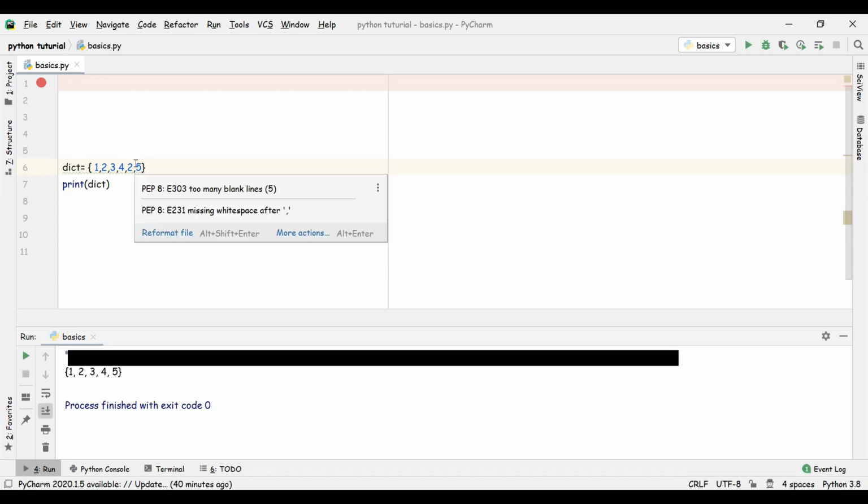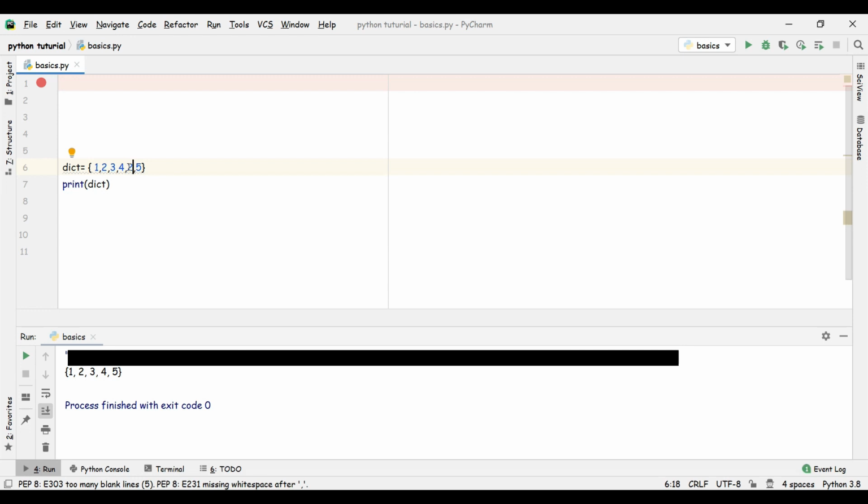This should be noted: in a dictionary elements are not getting repeated. Like we have one in this one, so we can't put two again here. We have two here, so we can't put two again. If I want to give one here again, we get an error. So it supports an ordered list, but it doesn't support duplication of numbers or anything.